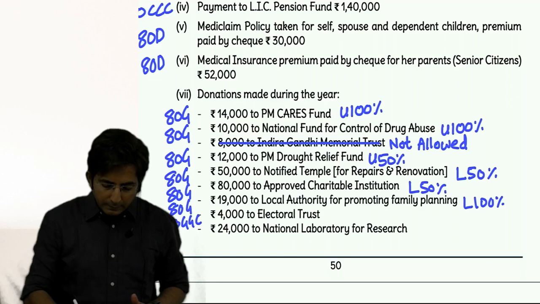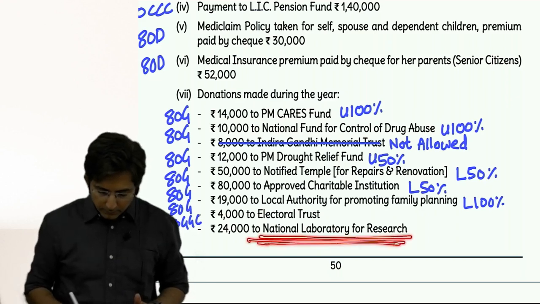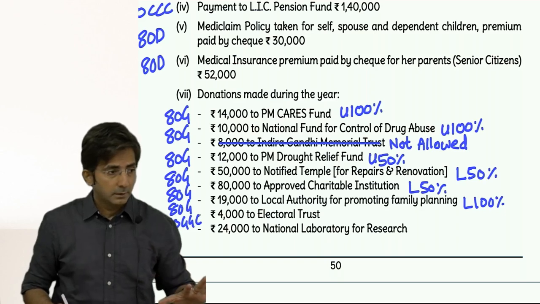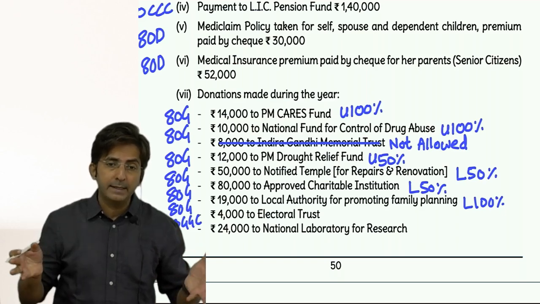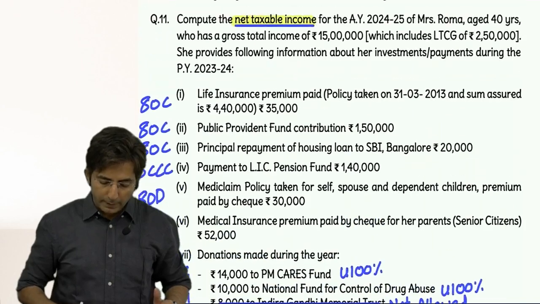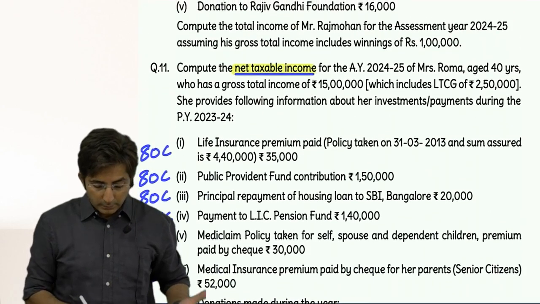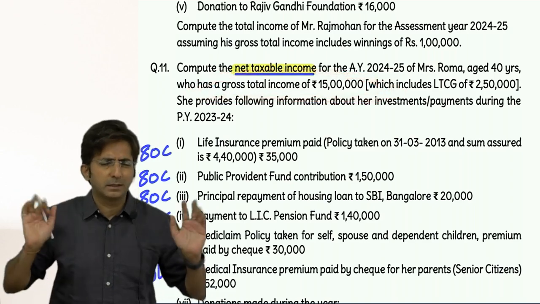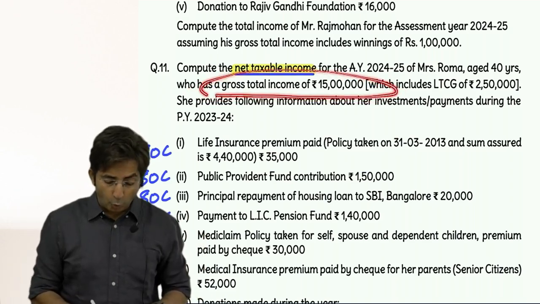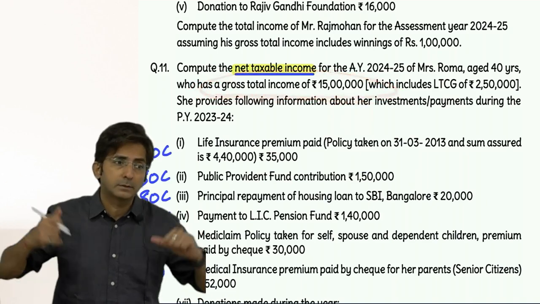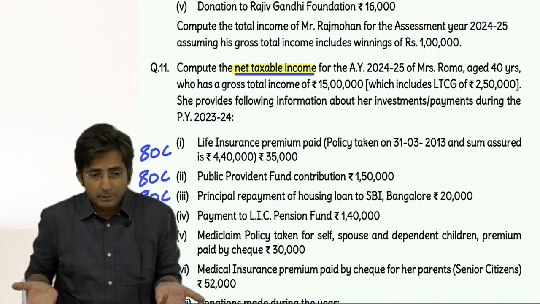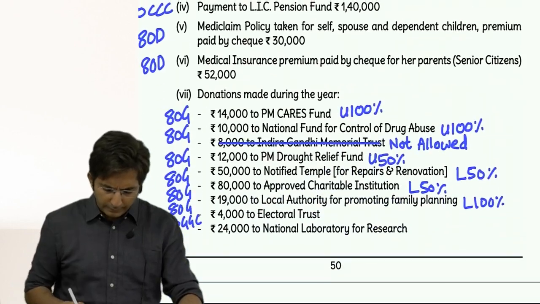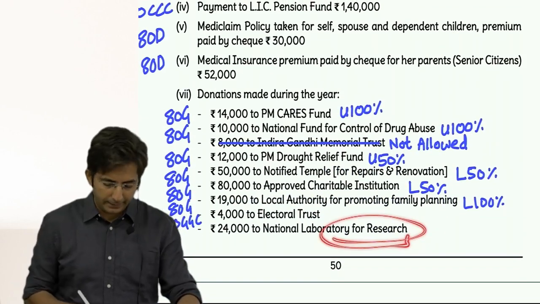Then what about National Laboratory donation for research? GGA. But in GGA, be careful, the assessee should not carry on business. Because those carrying on business get deduction under the head income from business only. So is Roma carrying on business? Nothing is given. They have directly given the gross total income. So we can assume she is not having business income. Gross total income means it includes all incomes. She might have business income, but since the problem is silent, we assume she doesn't have any business income. And accordingly, we can take this in GGA.